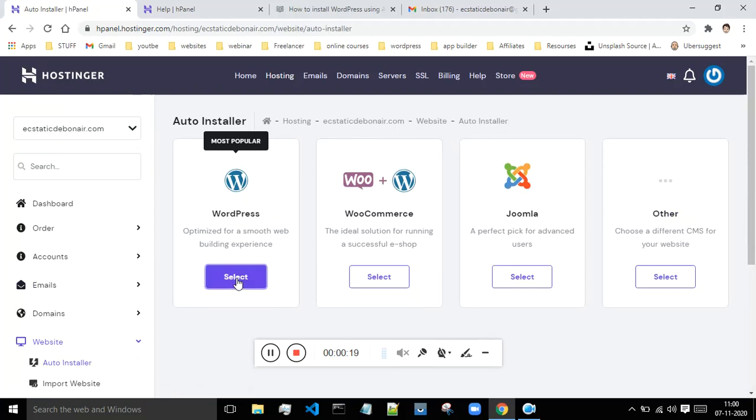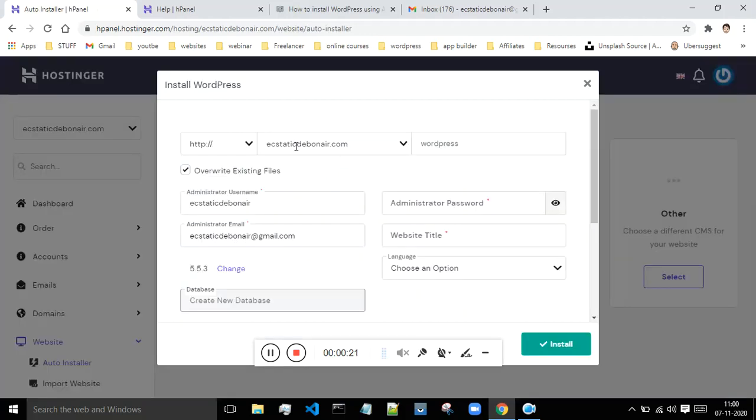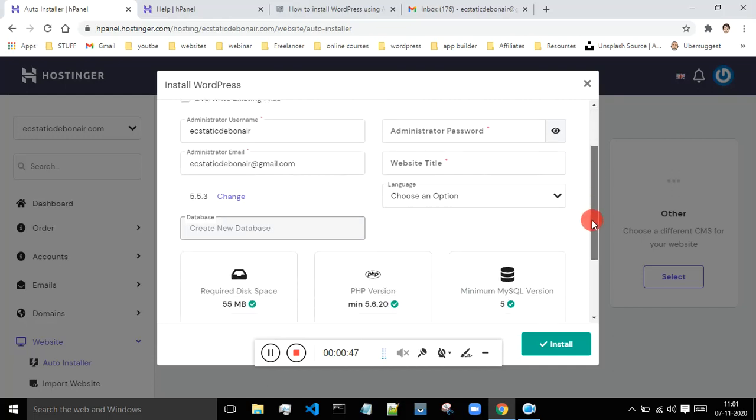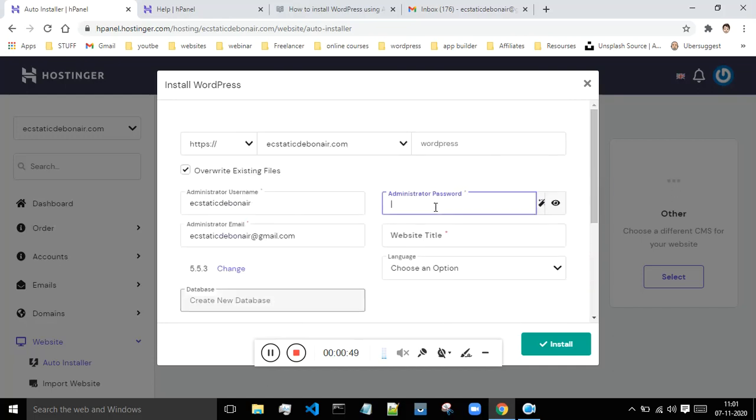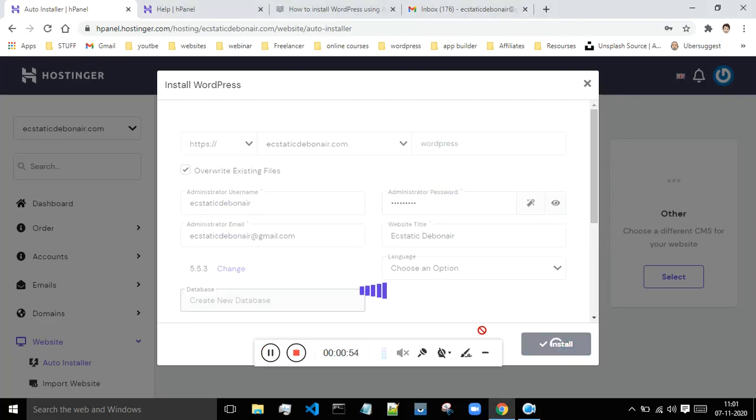then click on this option select, and after that if you want to make your website secure, then go for this first option over here, which is HTTPS, and this is your domain and this is your other required information. Over here you have to give your administrator password, and this is the website title. If you want, you can give it over here, or from the dashboard also you can change this, but as of now let me just give the password over here. Once you give the password and the website name, click on install.